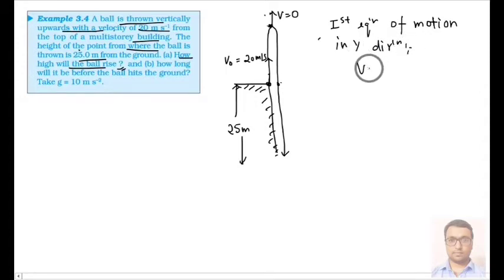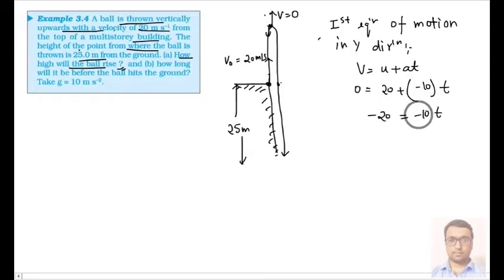We can write v equal to u plus at. We know that v is 0, initial velocity is 20 meter per second, and acceleration is in the downward direction, that's why we will take it minus 10, and time taken we have to calculate. From here we get minus 20 equal to minus 10 into t, or t equal to 2 seconds.